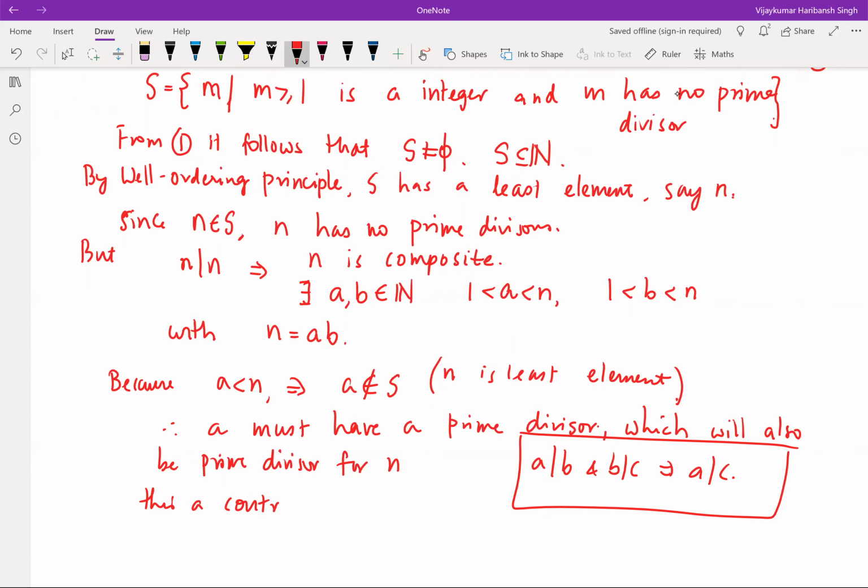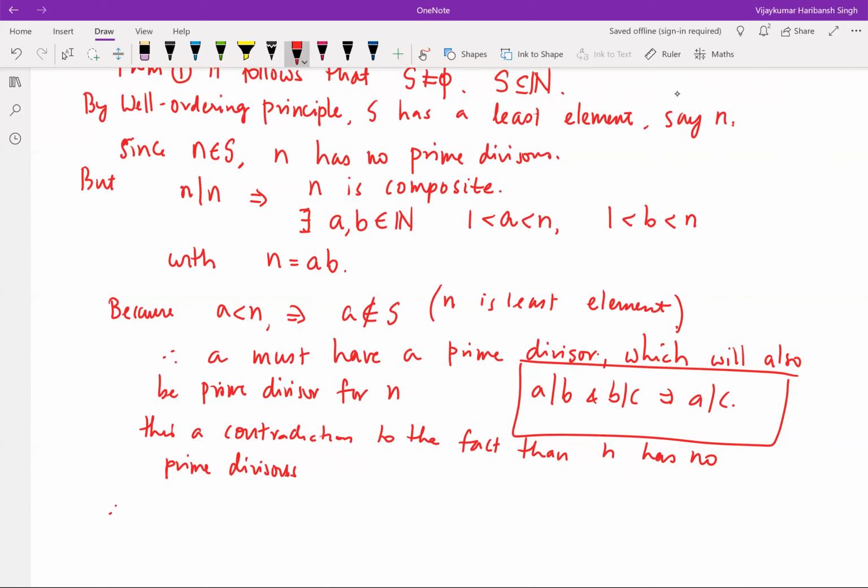What is it a contradiction to? It contradicts the fact that n has no prime divisors. Therefore, our assumption must be wrong.